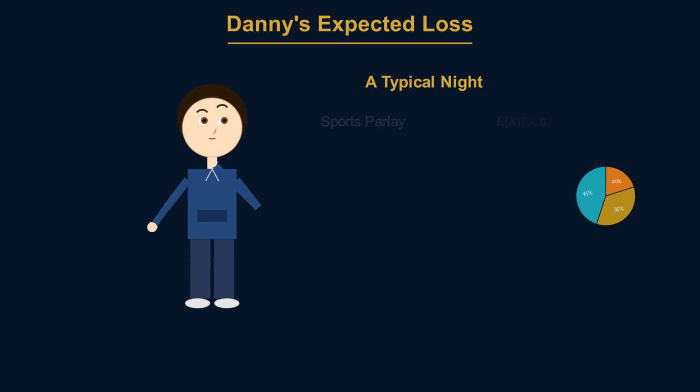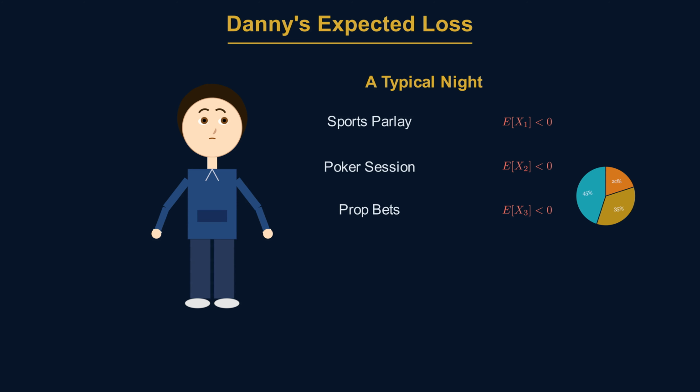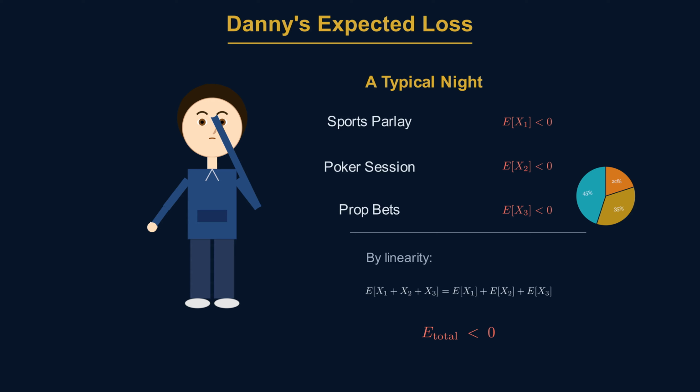He goes through the bets he makes on a typical night: the sports parlay, the poker session, a few prop bets. He knows enough about the odds to put rough numbers on each one. Each one individually has a negative expected value. And by linearity, the expected value of the full evening is just the sum of those individual expected values. Each of those negative numbers, he adds them up. The total expected loss per night is a number he finds uncomfortable to look at directly. He has been treating the occasional big win as evidence that his approach works, but the expected value doesn't care which nights you remember, it weights everything.